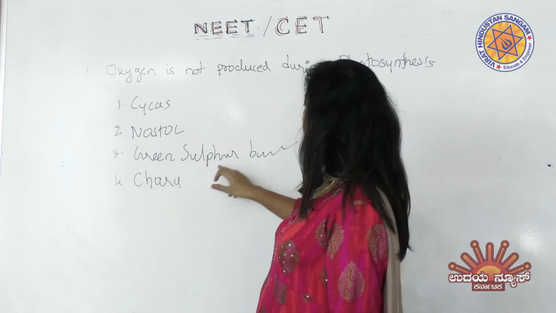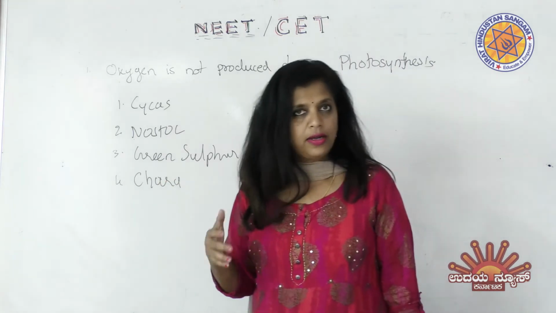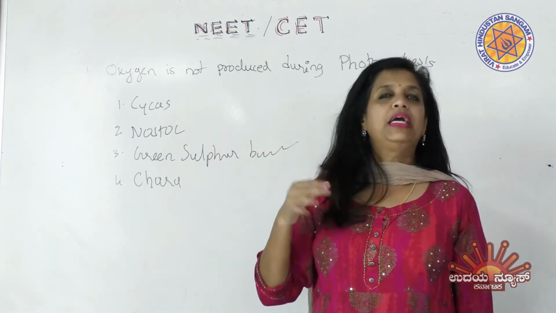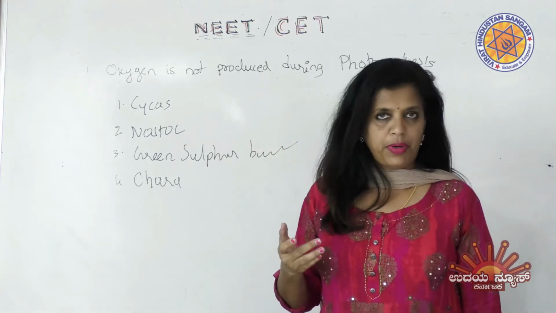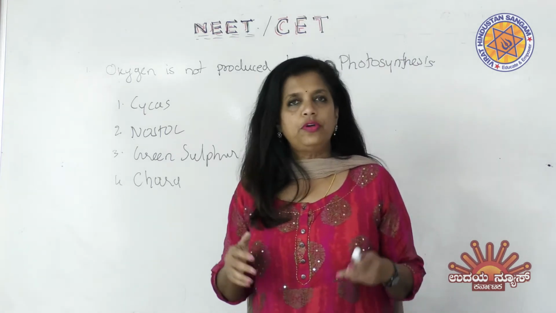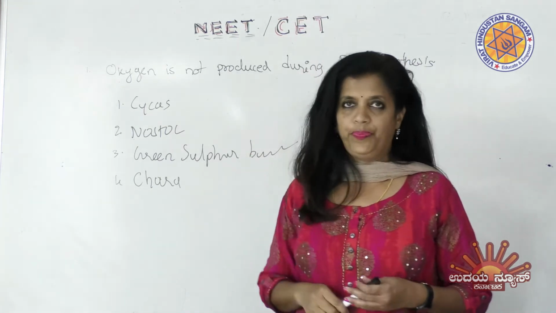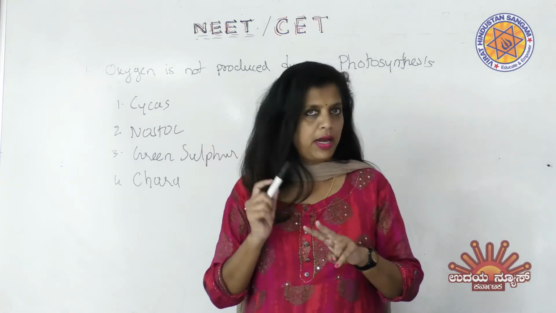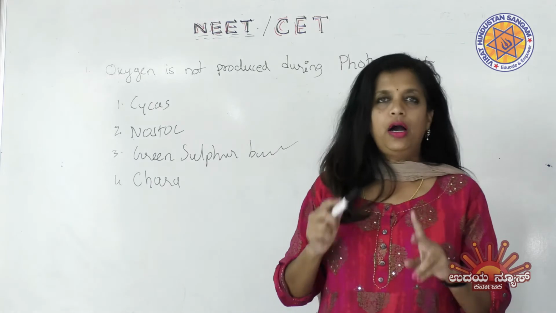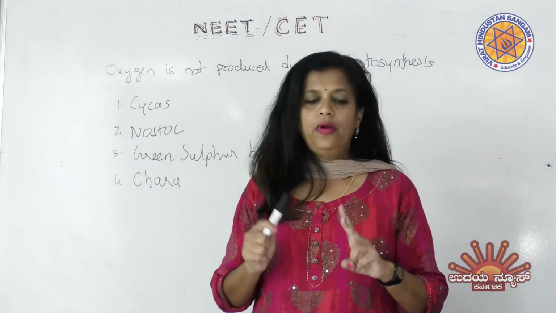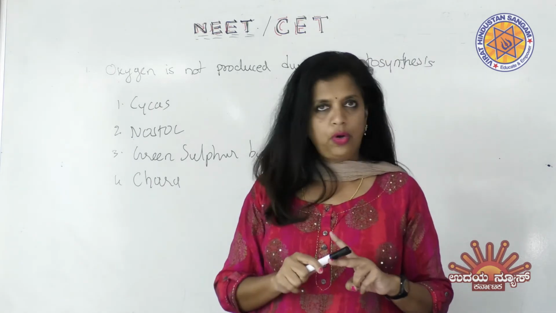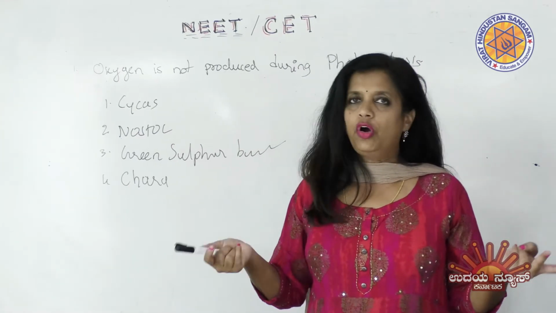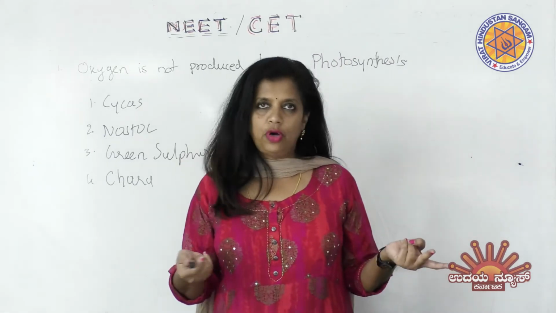Third is saying green sulfur bacteria. What are green sulfur bacteria? You must have learned this in bacteria itself. It's the first PUC part where you have learned types of bacteria based on their nutrition, right? There are 2 types in nutrition for the bacteria, autotrophic bacteria and heterotrophic bacteria. Autotrophs will synthesize their own food. Heterotrophs have to depend upon other organisms. Like heterotrophs, most of them are parasites. They cause diseases in humans and other organisms.